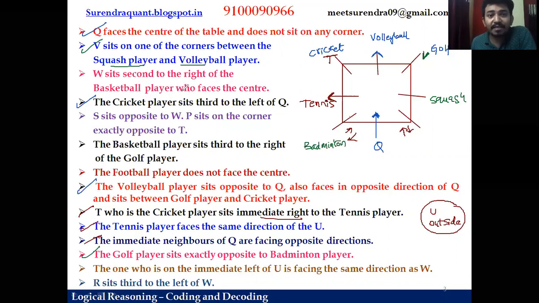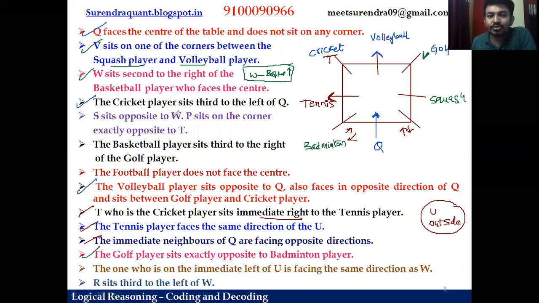W sits second to the right of basketball player who faces the center. So now basketball player is facing the center. There is somebody, we don't know who the basketball player is, but with respect to the W sits at second right, first right, second right. We'll use this information later. Go for the next clue.